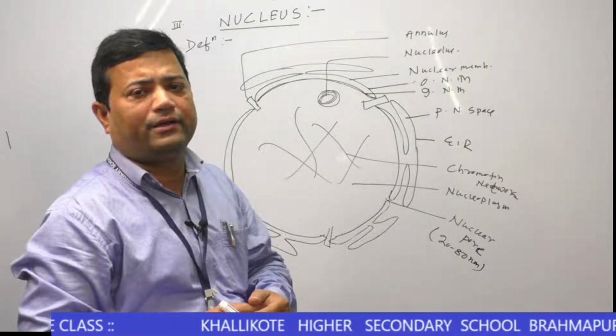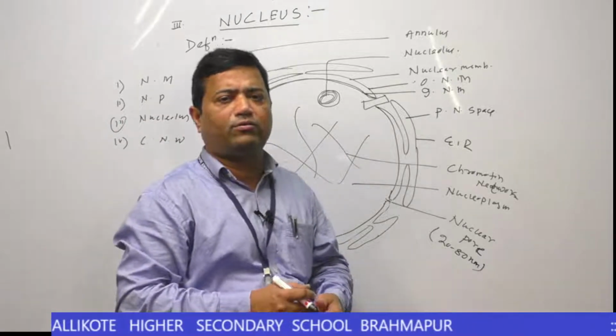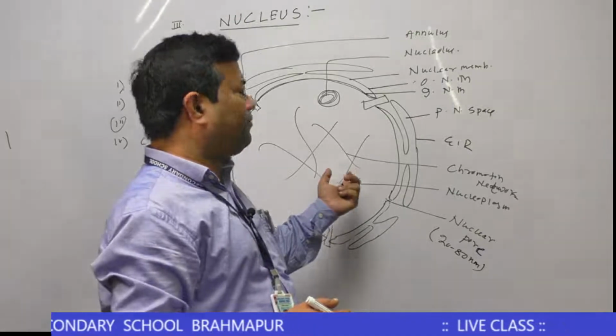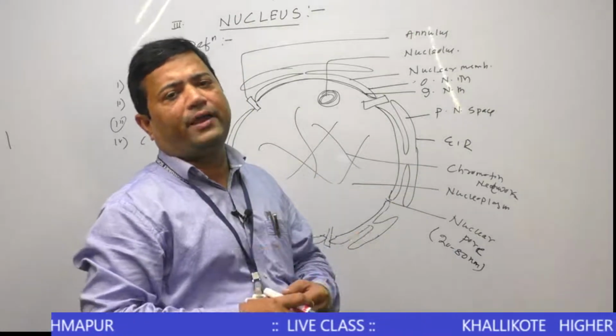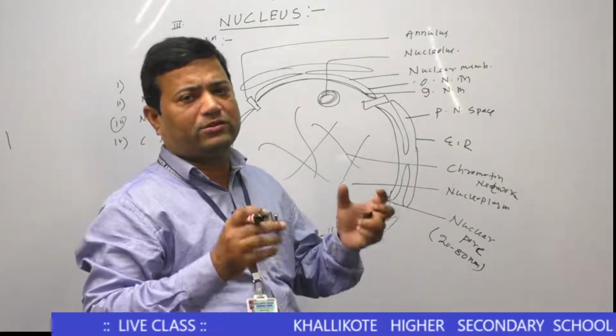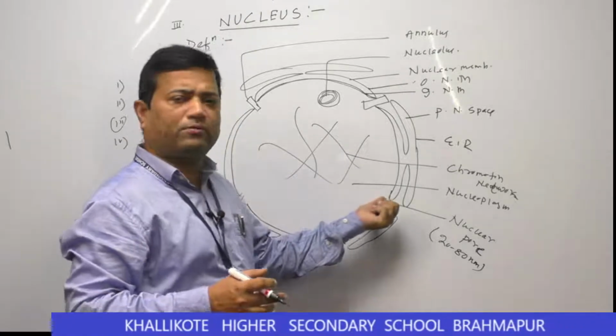During closing, it plugs the nuclear pore, but when materials exit from the nucleoplasm to the cytoplasm, the annulus opens. That means it functions as a regulator of the opening and closing of the nuclear pore.